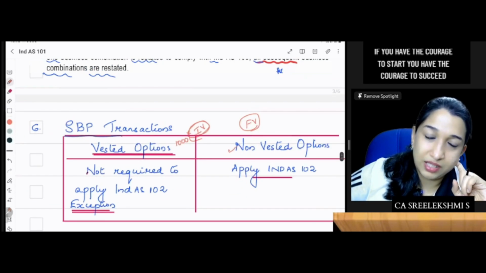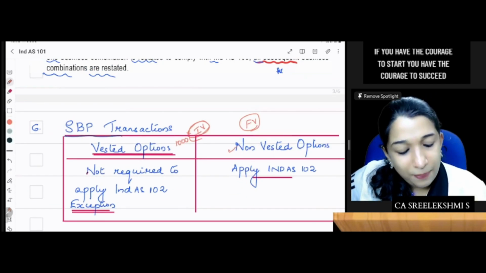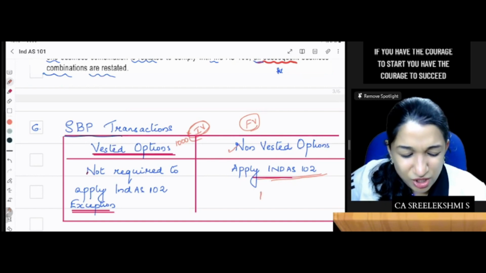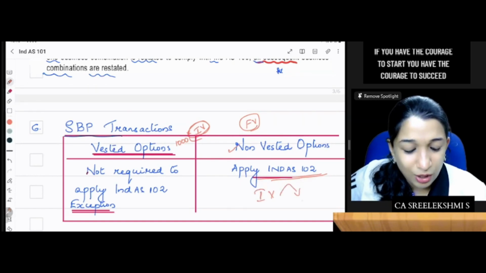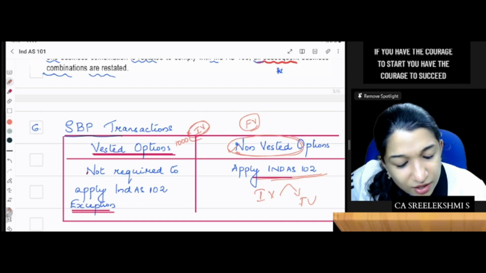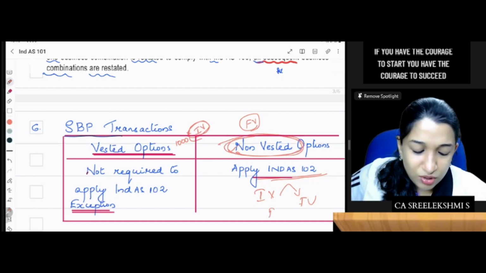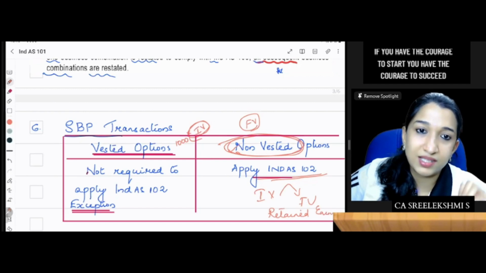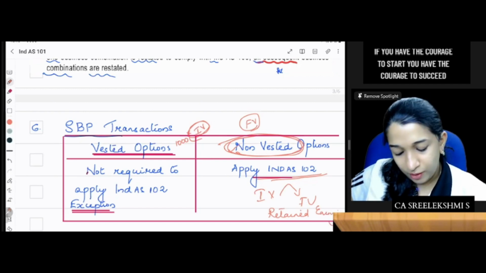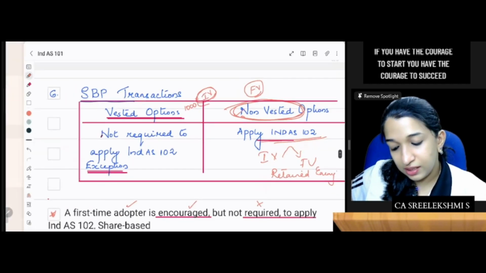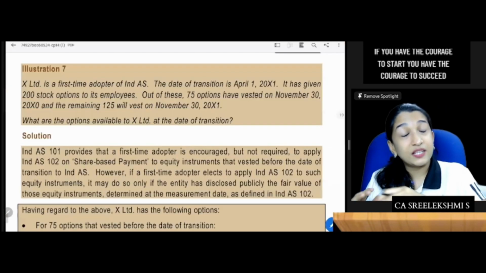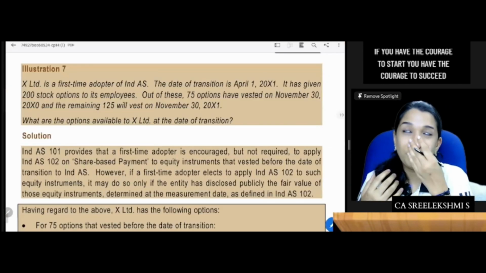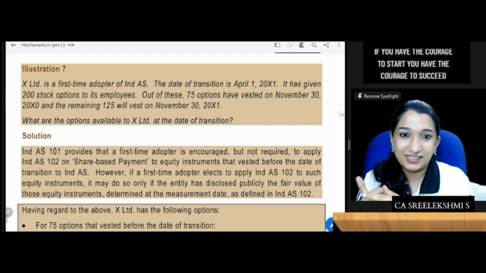Non-vested options. If it is non-vested options, apply IND AS 102 from the date of transition. You should remeasure from intrinsic value to fair value on non-vested options, and the differences should be adjusted in retained earnings. Okay, fine. So this illustration 7 is good, and corresponding adjustments are there in 15, 16, 17.